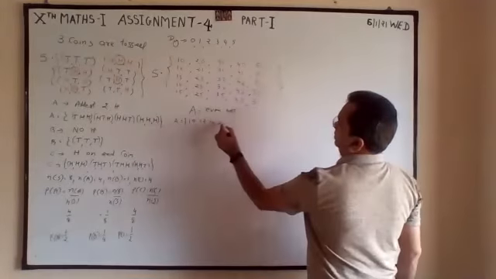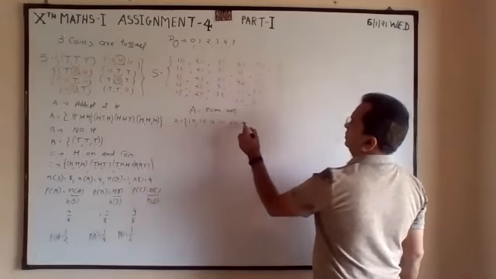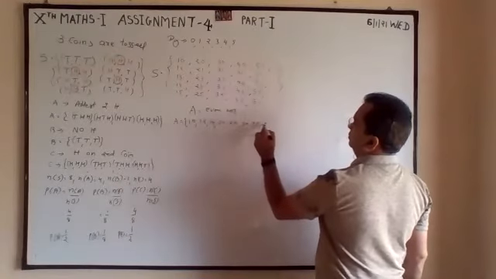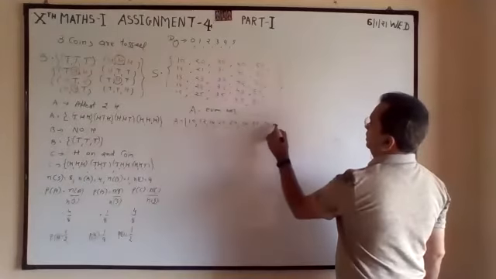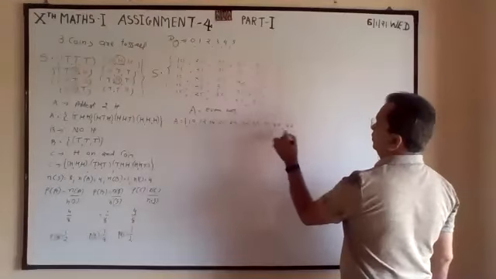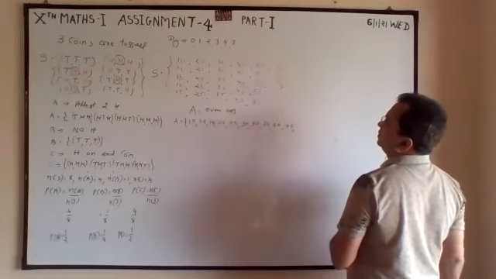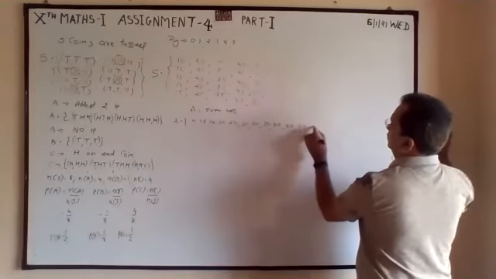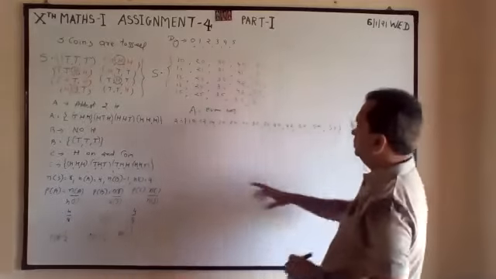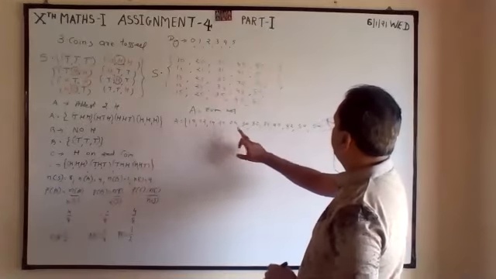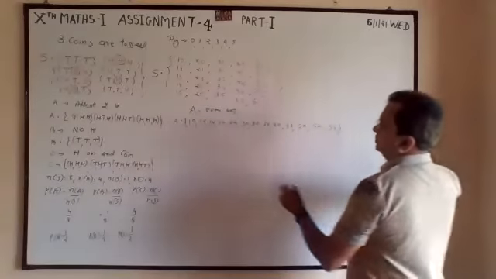Second line, 20, 22 is not there, 24. 30, 32, 34. 40, 42, 44 not possible. Then 50, 52, 54. 1 to 4, 1, 4, 3, 0 to 4. Correct.